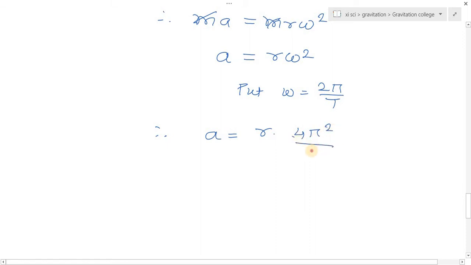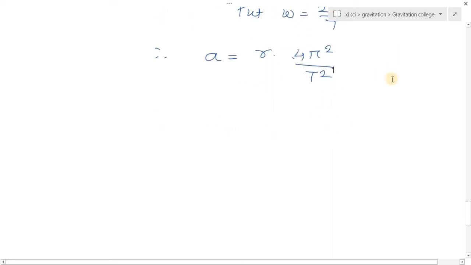Now substitute all the values of r, pi and T. We get A is equal to, r means the distance between the moon and the earth, which is 3.85 into 10 raised to 5 kilometer.